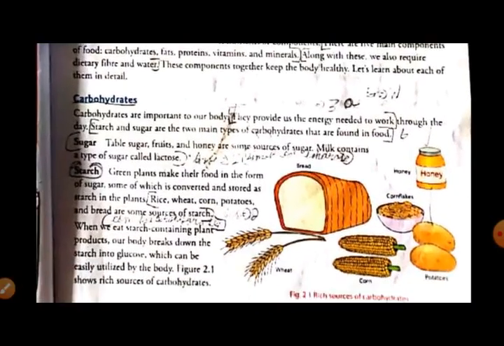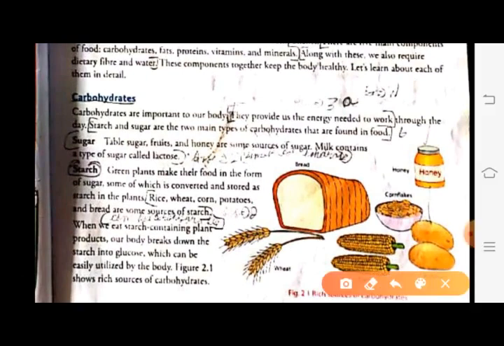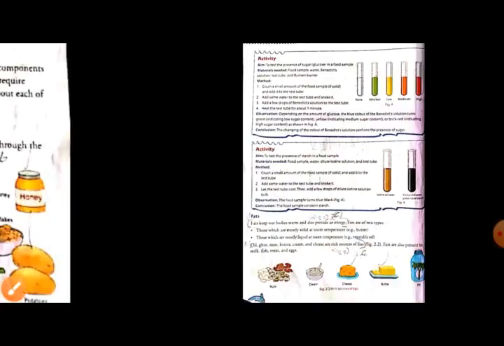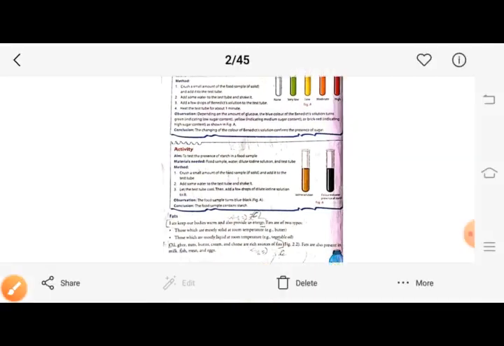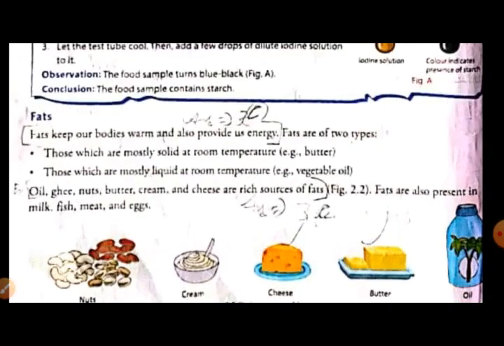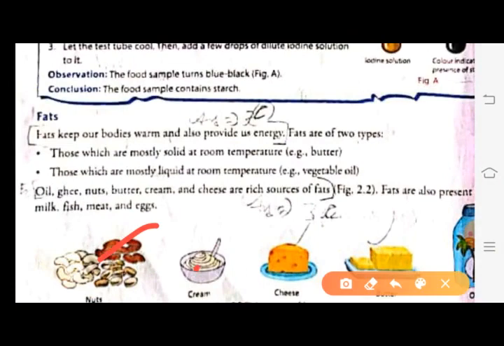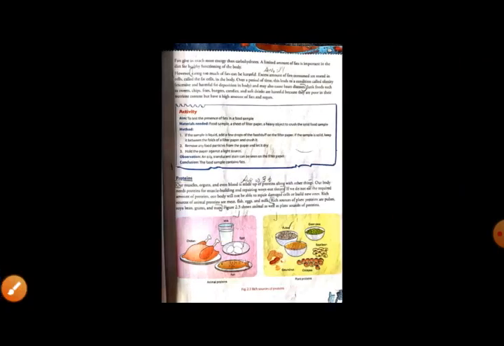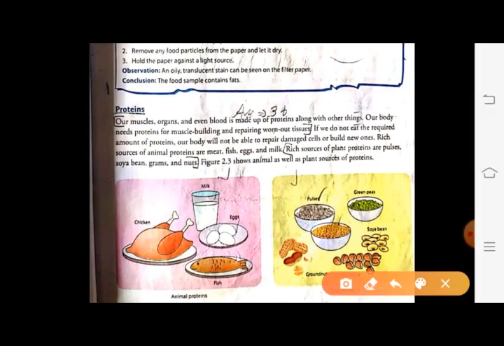In the diagram section, you will make 2 sources of each: 2 sources of carbohydrate, then 2 sources of fats. Next, you will make 2 sources of protein, 1 of plant and 1 of animal.